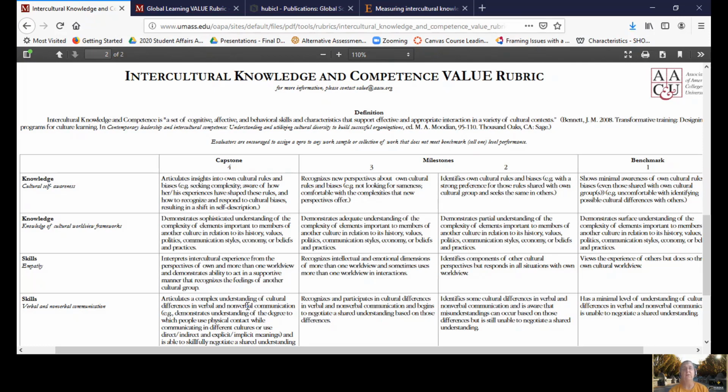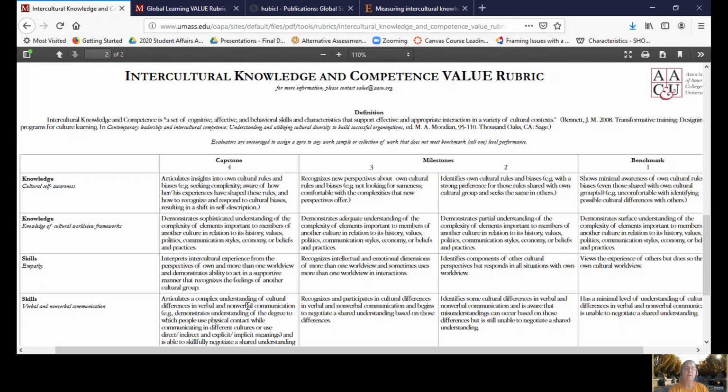You can give feedback to the students, and you'll be able to say, okay, at the end of this course, my students, 70% of them attained the capstone level of cultural self-awareness, and they're moving towards intercultural competence.